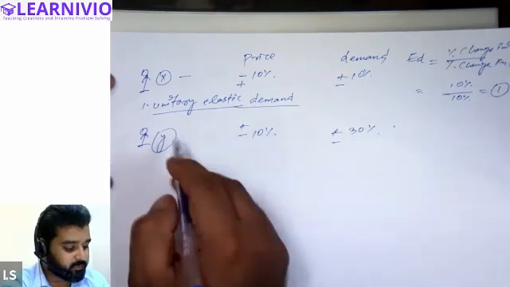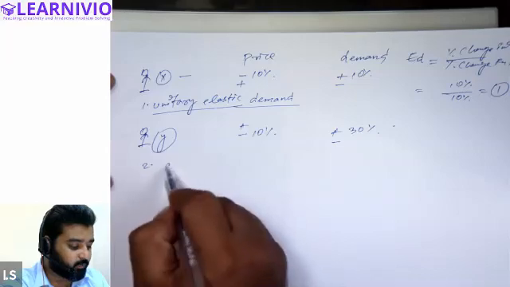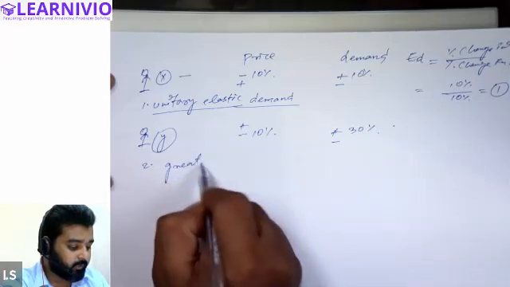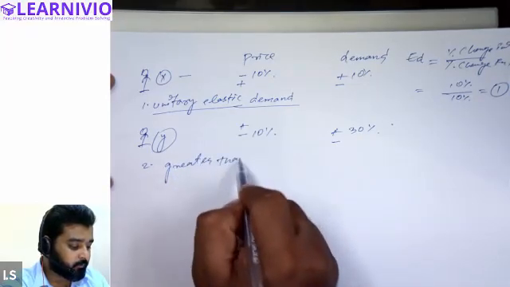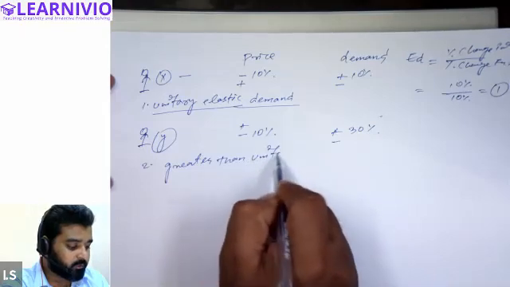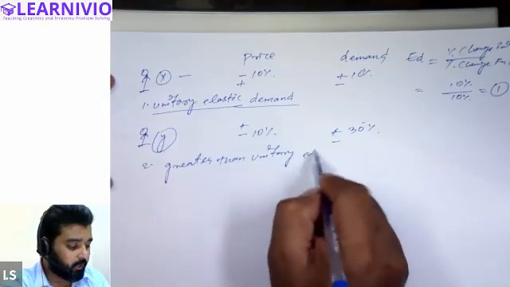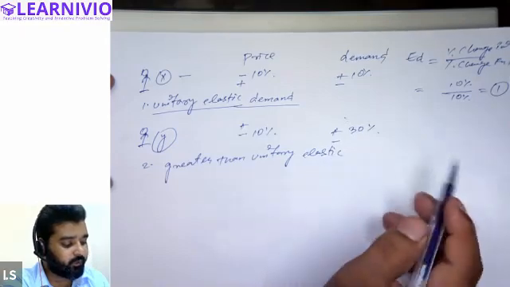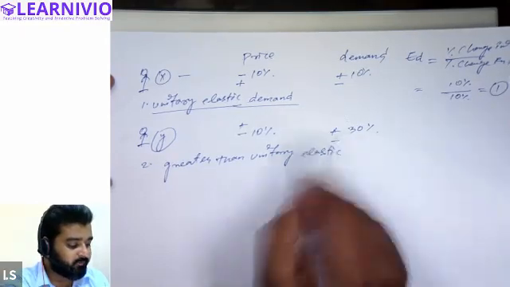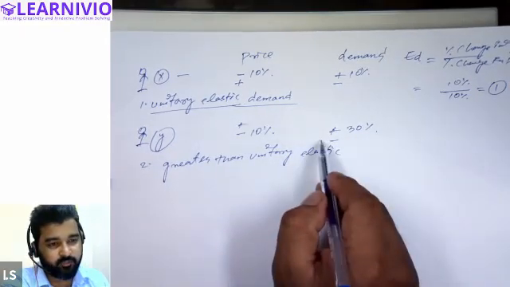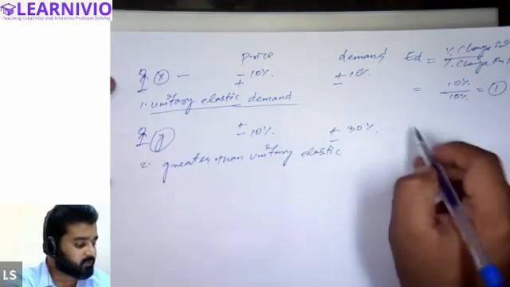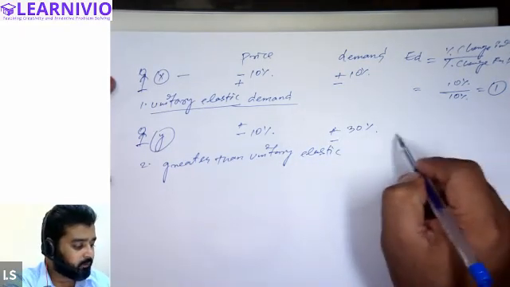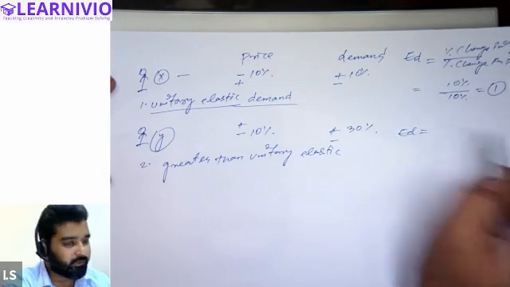This situation is basically called greater than unitary elastic demand. And why are we calling this greater than unitary elastic demand? Because whenever you calculate the value of elasticity in such a situation, you will always get the answer greater than 1. Let's calculate elasticity of demand, which equals, the formula is percentage change in quantity.